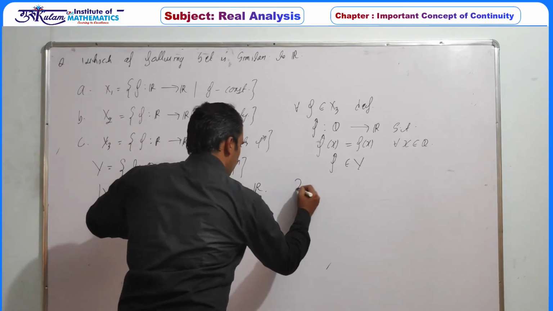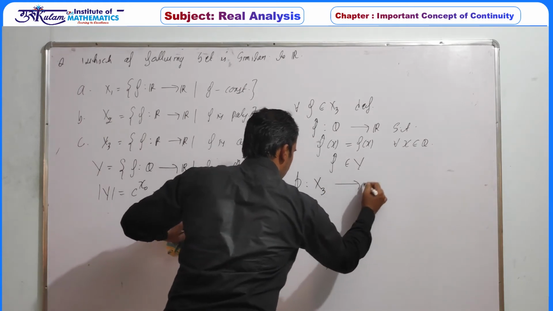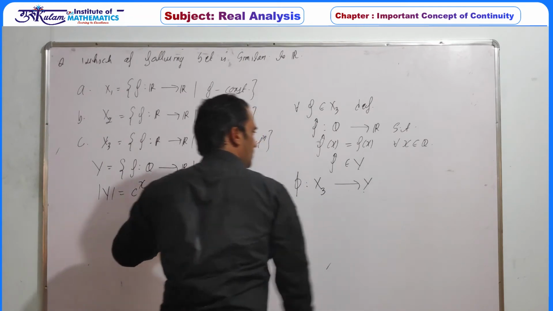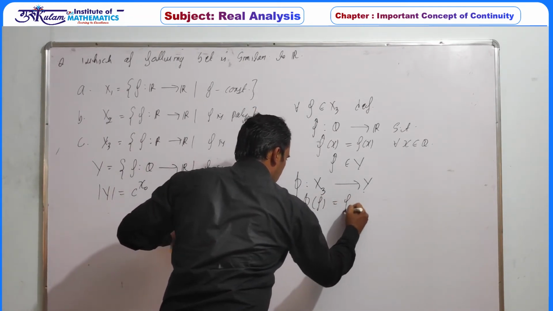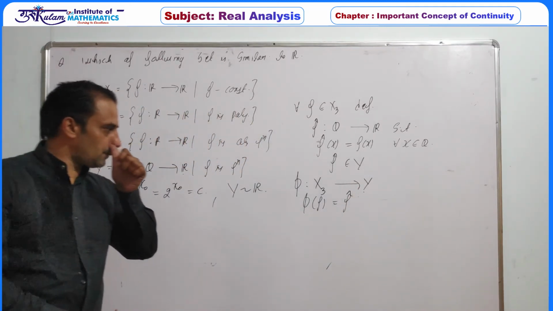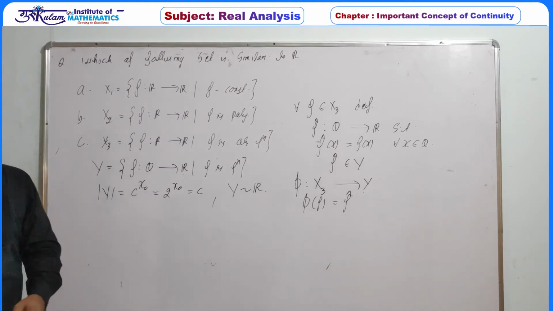So we can define a function phi from x3 to y, such that phi of f is equal to f cap. Since corresponding to every f there exists f cap, this function must exist.